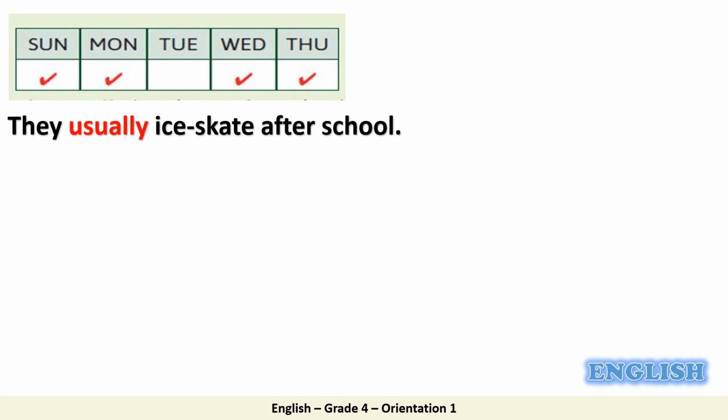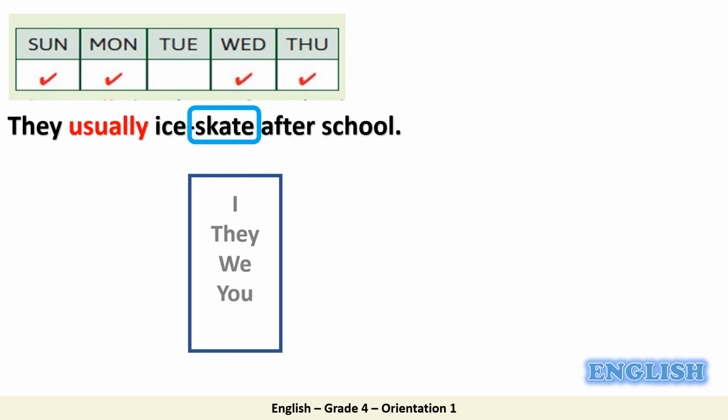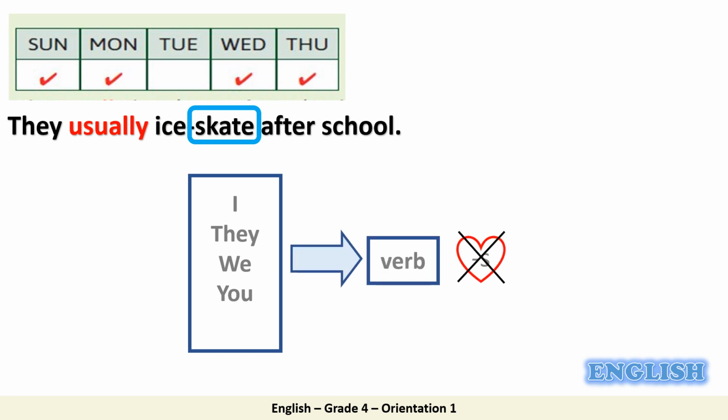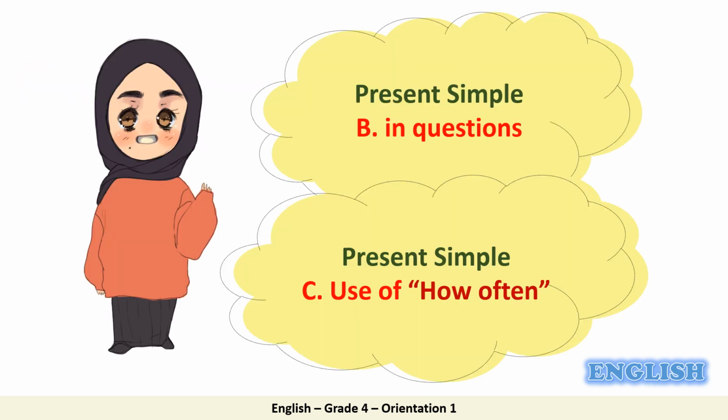What about this sentence? Let's read it together. They usually ice skate after school. Now spot the verb in this sentence. Very good. The verb here is skate. Now follow this rule. When the sentence starts with I, they, we, or you, we use the verb in the infinitive form without adding s. Now let's revise the present simple in questions and the present simple use of how often.